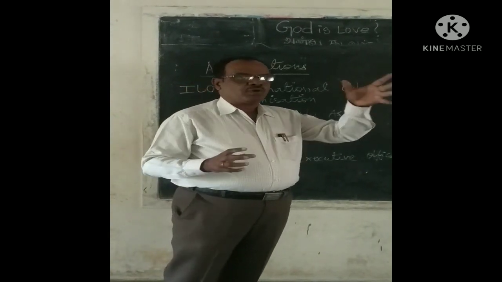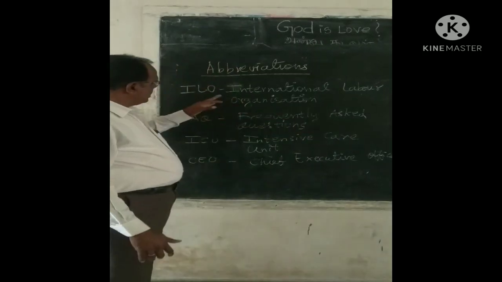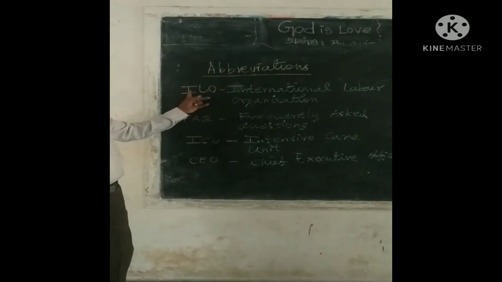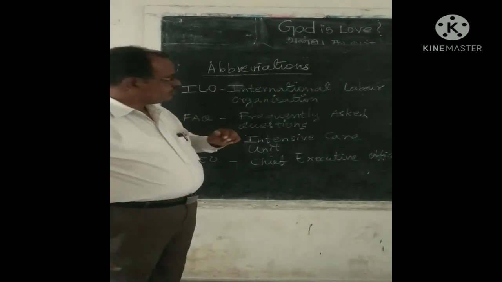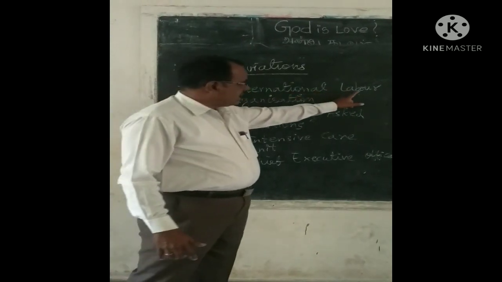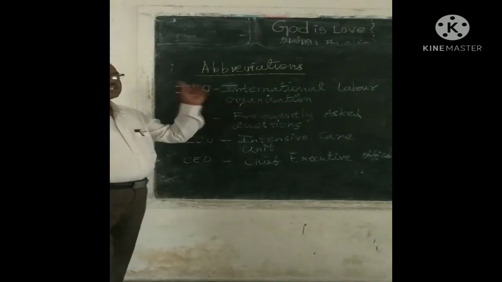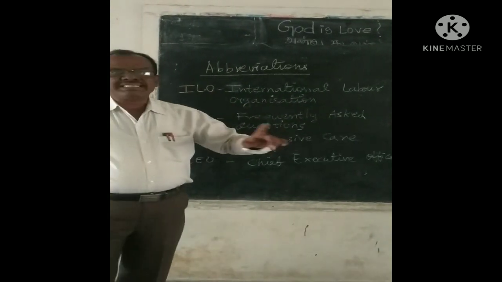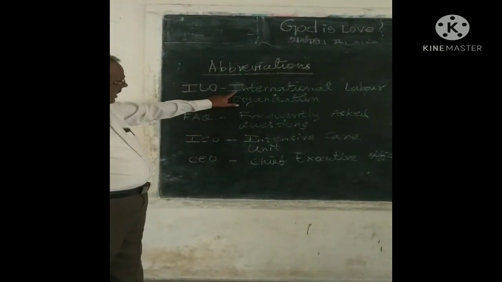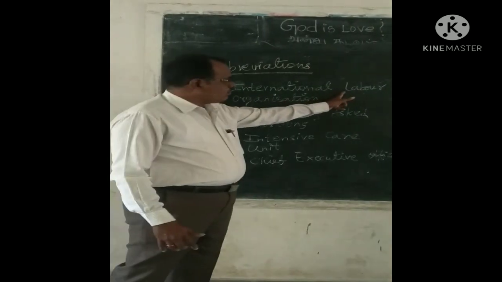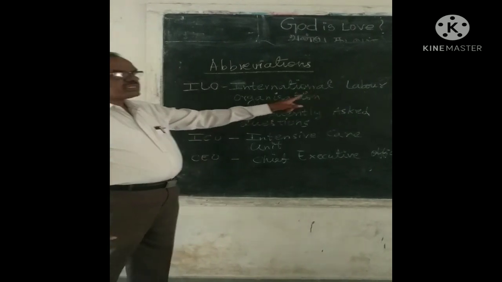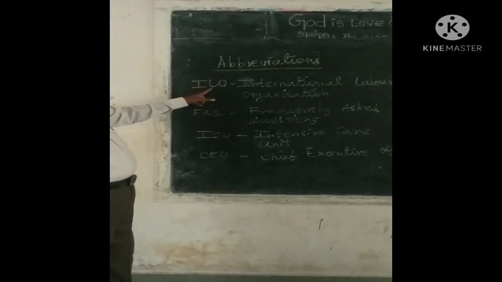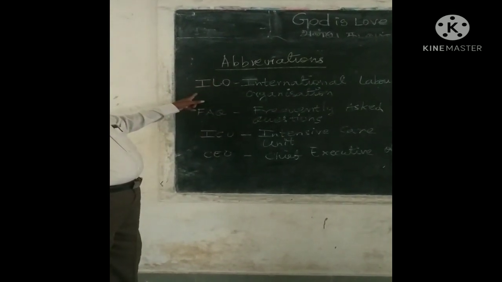Let us see a few examples. Here, ILO. ILO stands for International Labour Organization. You can very well see I from International, L from Labour, O from Organization are three words which make an abbreviation ILO.